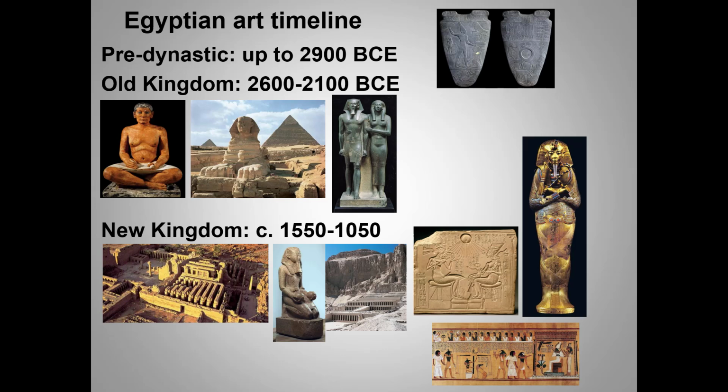The New Kingdom is the golden age of Ramses and other empire-building pharaohs, and its most characteristic architecture was the temple. So if you see an Egyptian temple on the AP exam, it's probably New Kingdom. In fact, it will be New Kingdom. The Judgment of Hunefer, King Tut's coffin, and the weird relief sculpture are also New Kingdom works. Stay tuned.